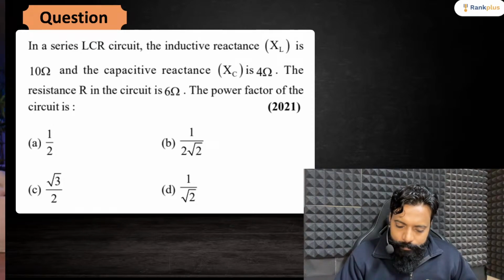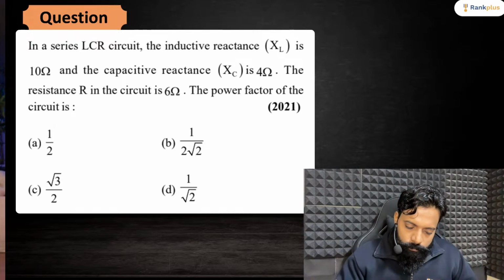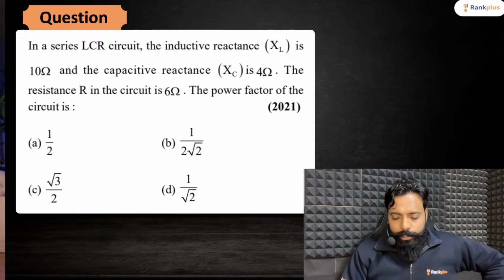Thermodynamics formula I have taken, but I haven't taken the theory part and previous year questions. So if you all want, I'll take a separate session on thermodynamics. Okay. Now solve this question.